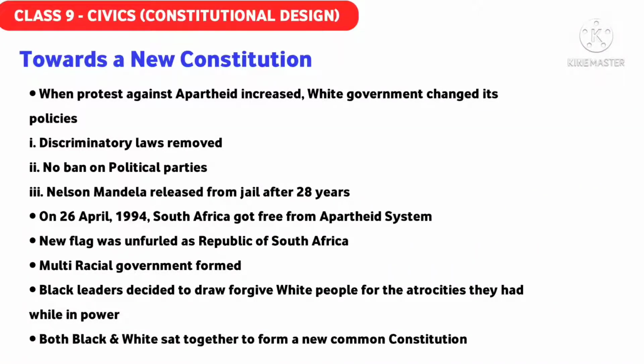Together, they decided that in the search for a solution to all the problems, nobody should be excluded, and no one should be treated as a demon, the way the whites treated others when they were in power. They agreed that everybody should become a part of the solution, a part of the government, and whatever they might have done or represented in the past, it doesn't matter. Now all will stay together and form a constitution by combining their views and opinions, and all the citizens of South Africa would be given an equal amount of rights.